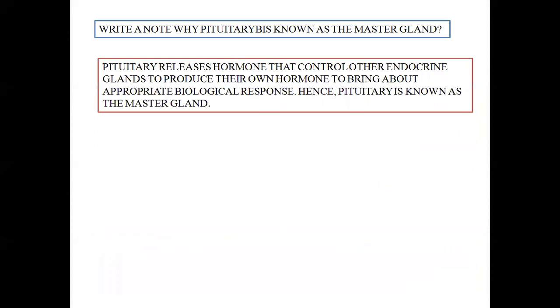Next is write a short note on pituitary, why it is known as the master gland. Now, pituitary is known as the master gland. Why? Because it controls and regulates the activity of other endocrine glands in our body by production of its own hormones, which I have already mentioned are known as the tropic hormones, so that it can produce an appropriate biological response. Hence, pituitary is known as the master gland. Okay.